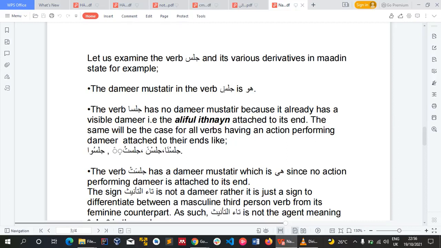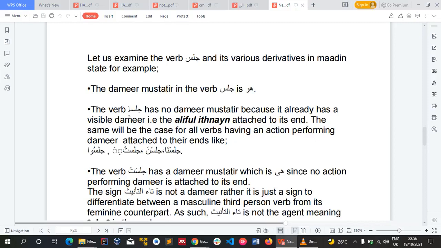So the damir mustatir in jalasa is huwa, because we don't have any damir attached to the end of this verb, and there is no visible ismu coming after it to show that that is the fa'il. So in this context, jalasa has a damir mustatir and it is huwa. Like we have from our table: jalasa, jalasa, jalasu, jalasat, jalasata, jalasna. You get jalasta, jalastum, jalastum, jalasti, jalastuma, jalastuma, jalastunna, jalastu, jalasna.